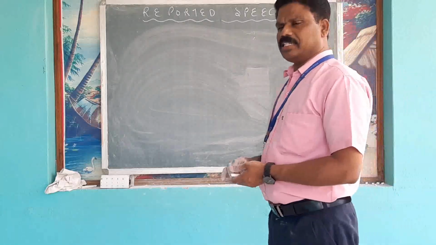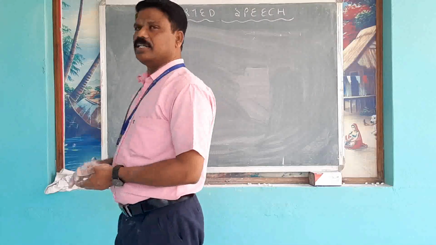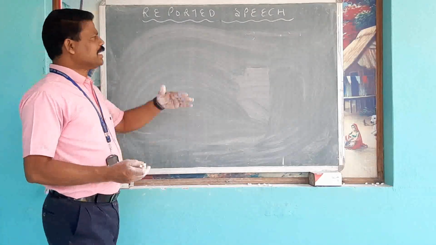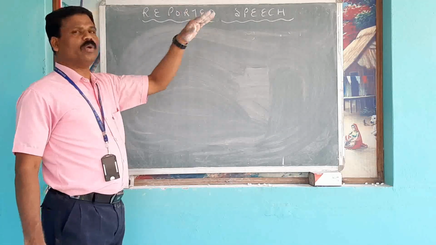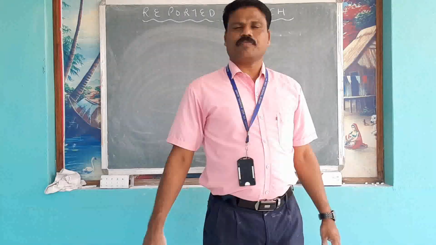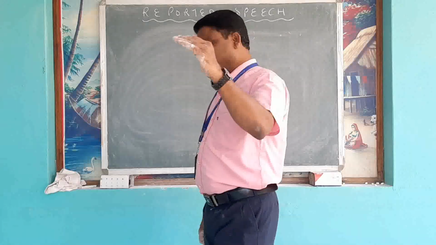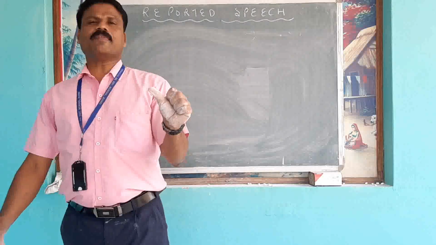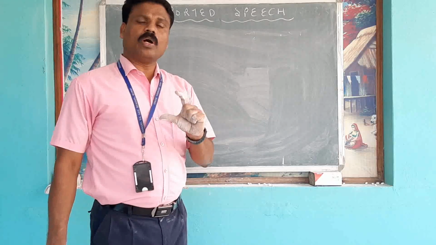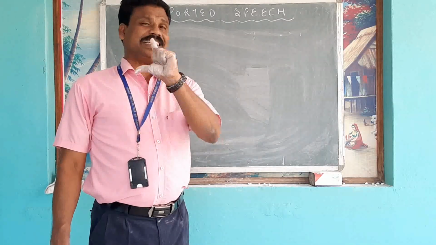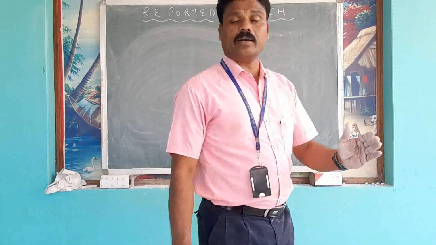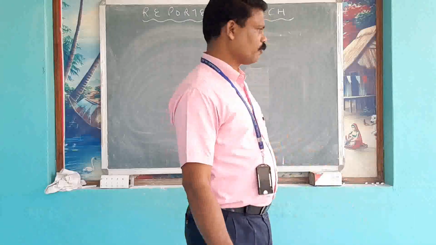In the previous class, we discussed reported speech, how direct speech will be changed into indirect speech. Before writing the answer, we have to discuss some important aspects. Number one, identification of sentence. Number two, identification of changing words. Number three, identification of reporting verb.